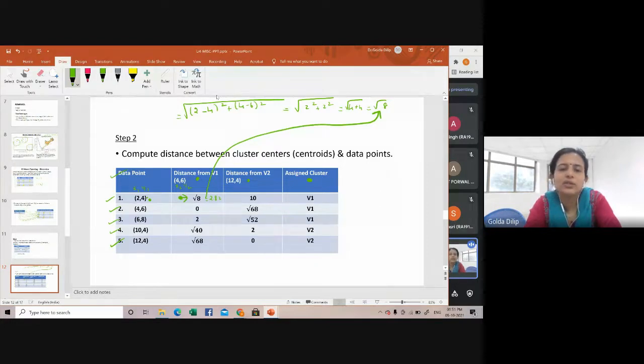What is your second centroid? 12.4. Can you fill up this table, not just by looking at the PPT that I have projected? Can you just do the computation? If you have doubts, you can ask me. Why is this 0? The distance from 4.6 to 4.6, obviously it will be 0. 4 minus 4 the whole square plus 6 minus 6 the whole square. Are you all getting it? Just work out a few points.